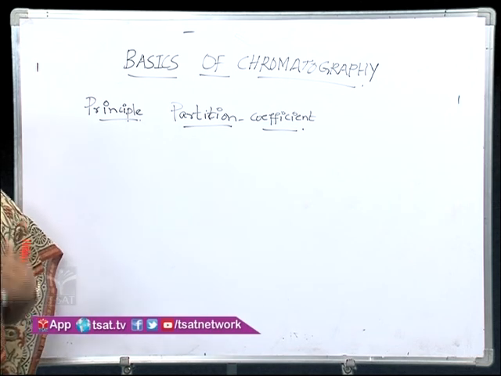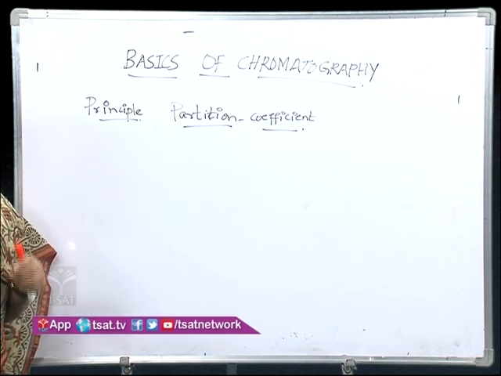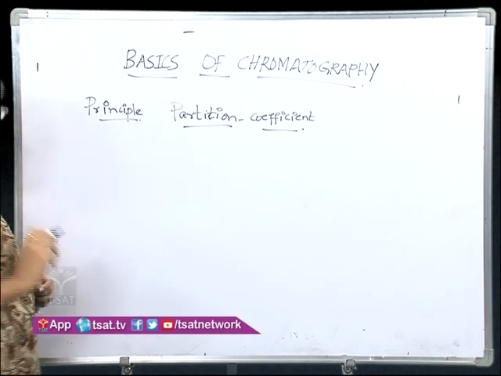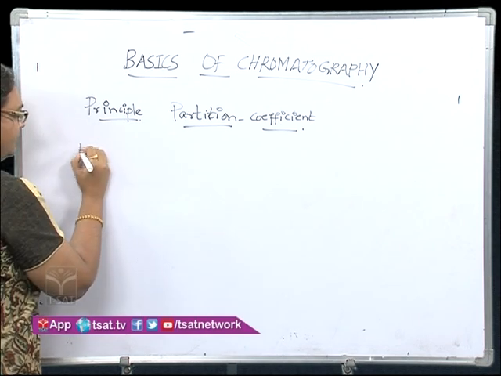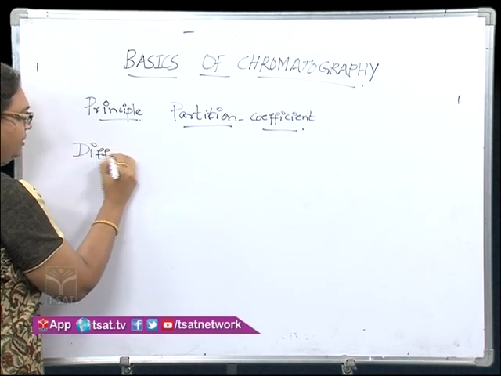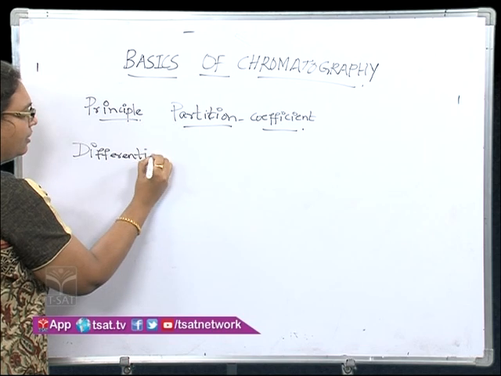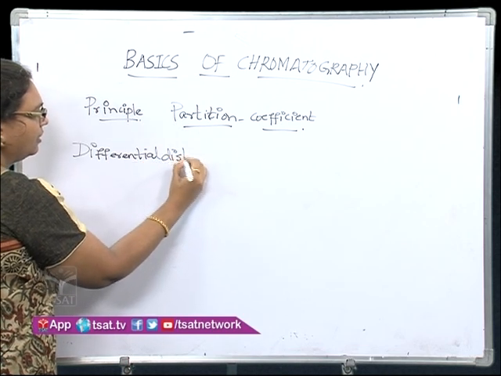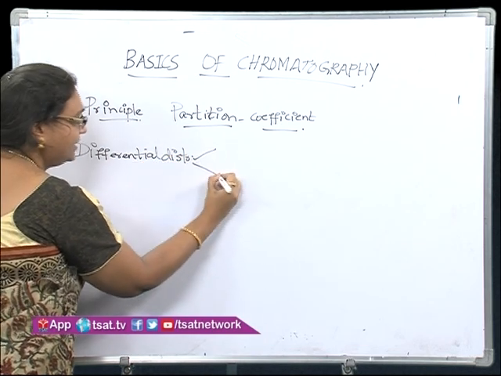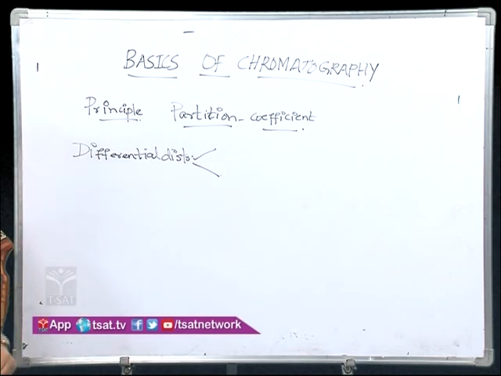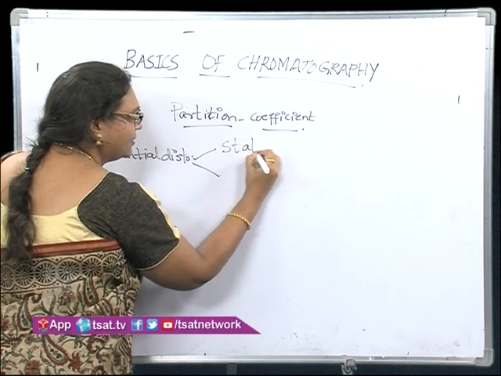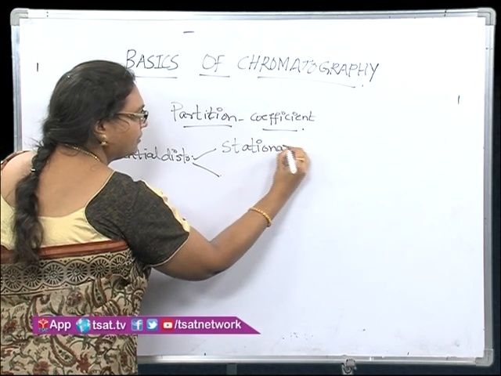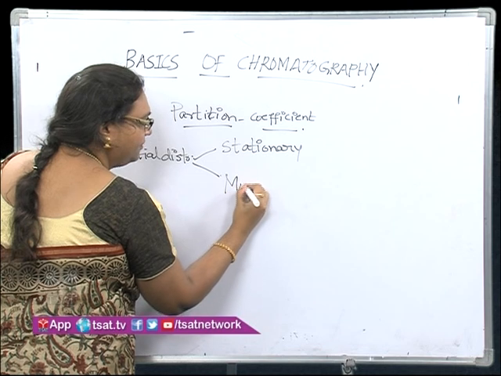Partition coefficient is nothing but the differential distribution. It is the differential distribution of a component between two different phases. So it is the differential distribution between two phases. What are those phases? The phases are nothing but the stationary phase and mobile phase.